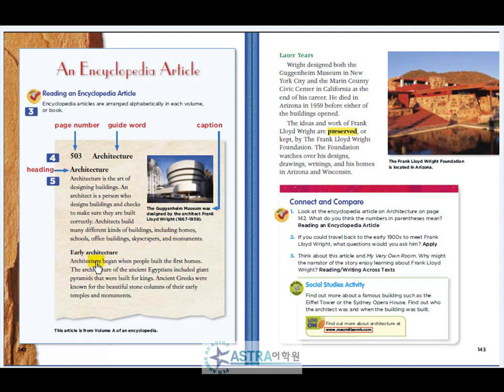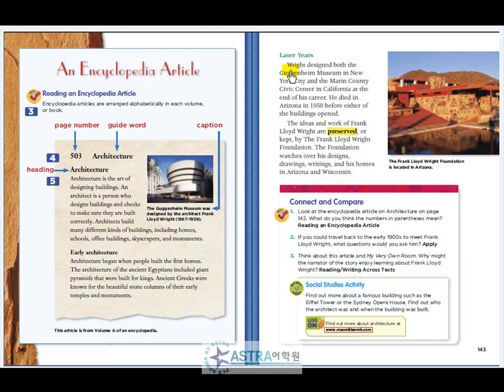Early architecture. Architecture began when people built the first homes. The architecture of the ancient Egyptians included giant pyramids that were built for kings. Ancient Greeks were known for the beautiful stone columns of their early temples and monuments.